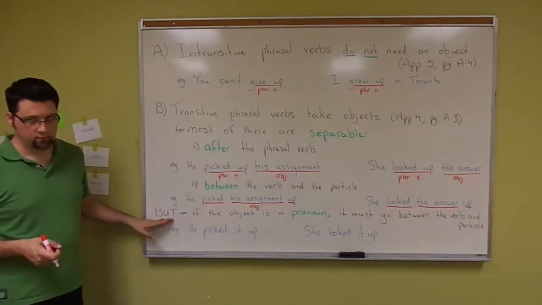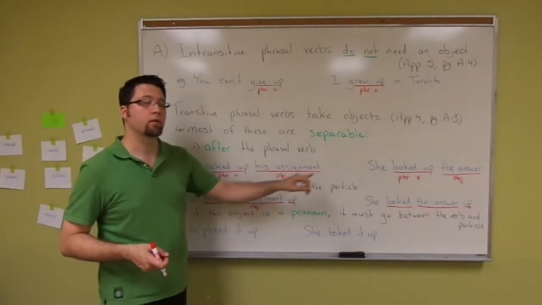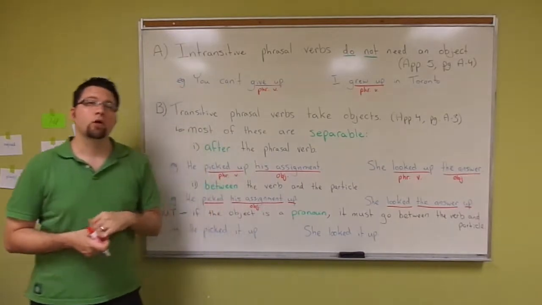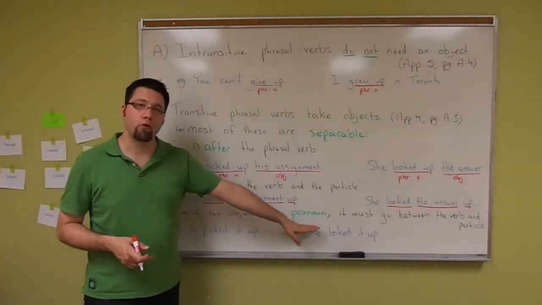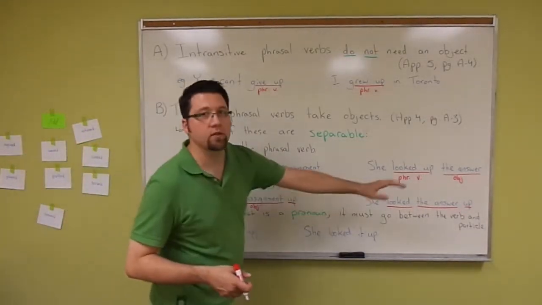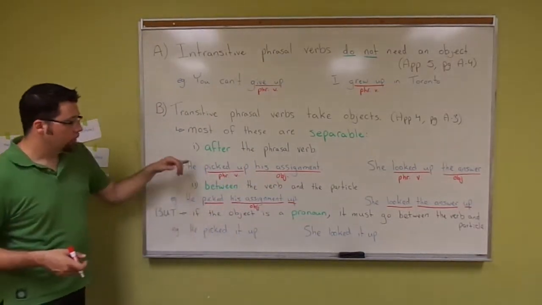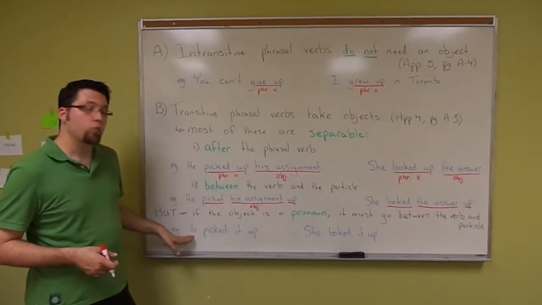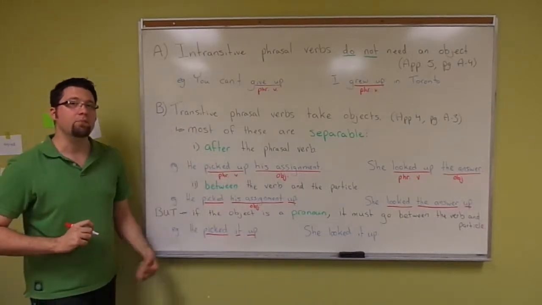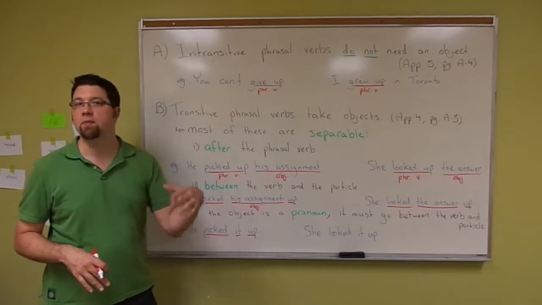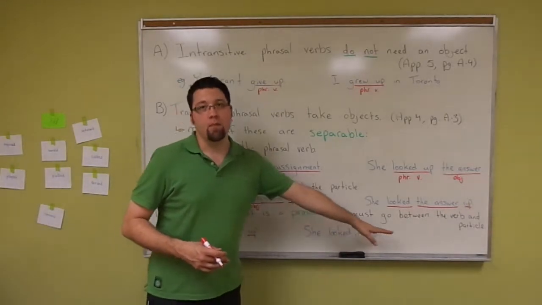But be very careful. You'll notice that here, his assignment and the answer are common nouns. Right? They're nouns. If the object is a pronoun, it must go between the verb and the particle. It must. So, using the same example, we would say he picked it up. This is the correct form. He picked it up. We cannot say he picked up it. This is incorrect. We would say she looked it up.